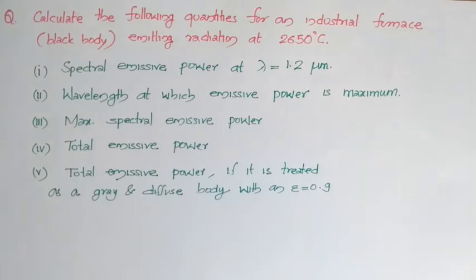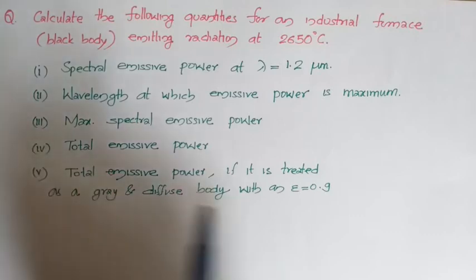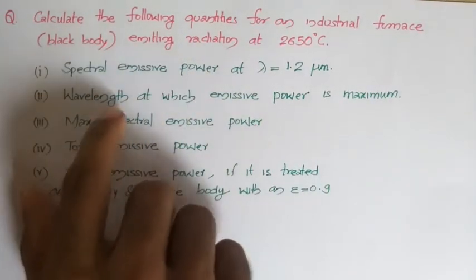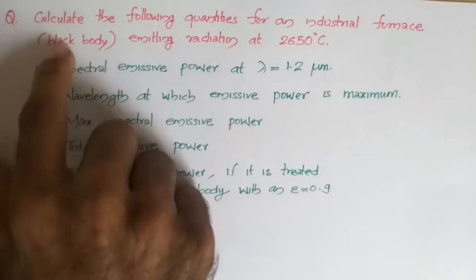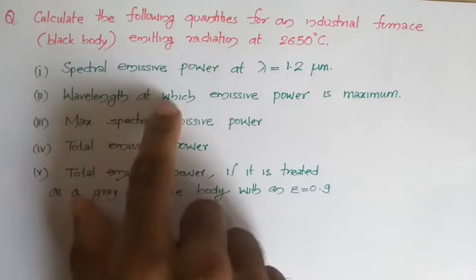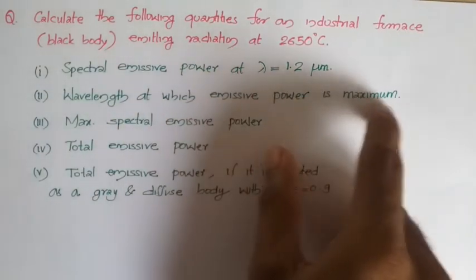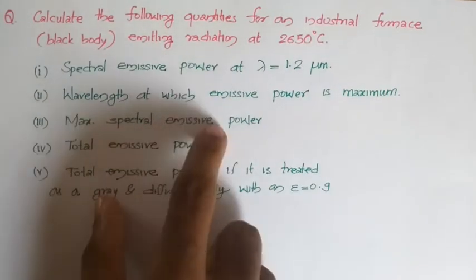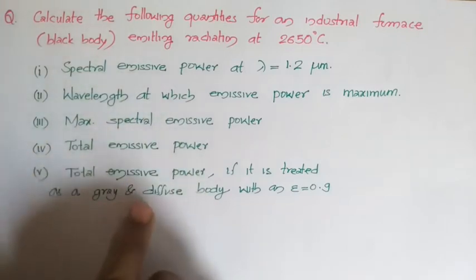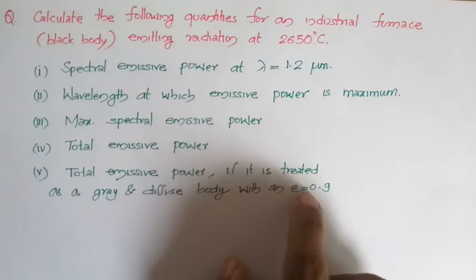In this video, we will be solving some problems from the basic concepts of radiation. In this question, you have to calculate the spectral emissive power for a black body at this specified wavelength, and the wavelength at which the emissive power is becoming maximum. You have to evaluate maximum spectral emissive power. You have to evaluate total emissive power, and